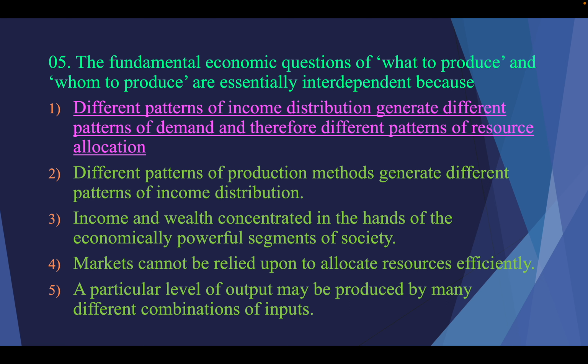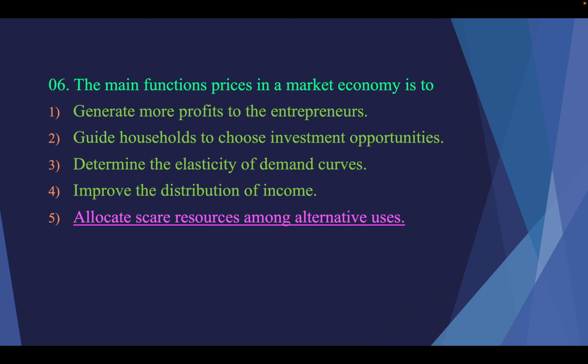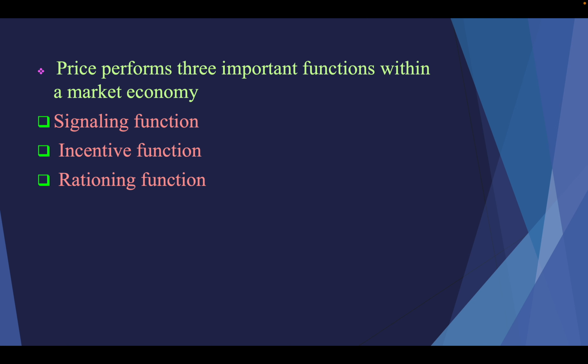Then the main function of prices in a market economy. Price is an important part of the market economy. Price mechanism: price decides everything in the market economy. Here there are three conditions. That means price performs three important functions in the market economy: signaling function, incentive function, and rationing function.